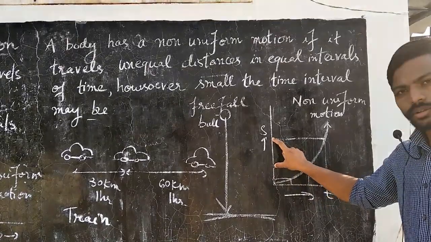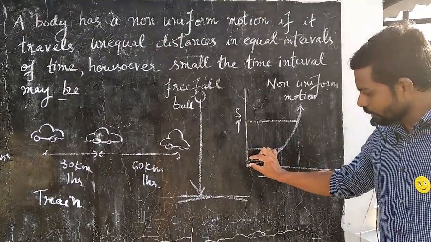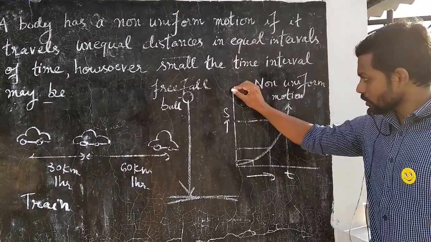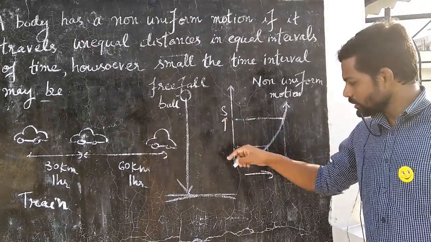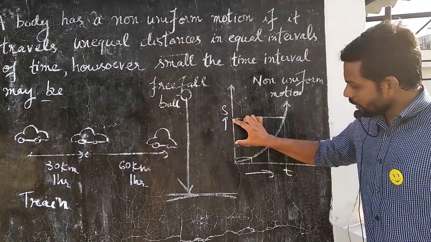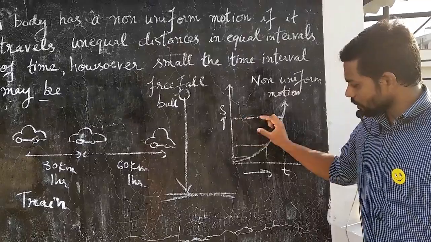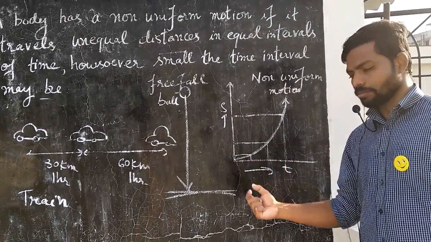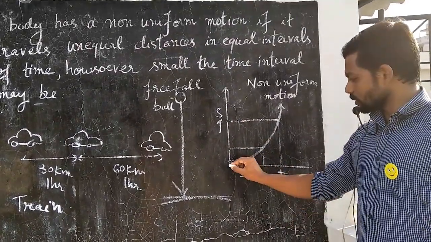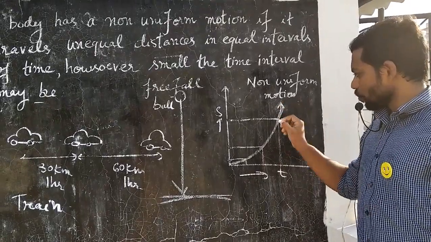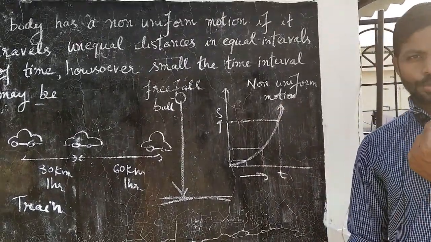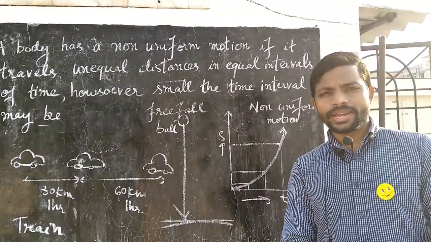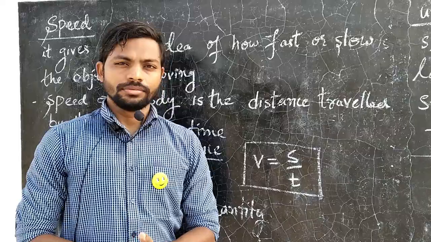The distances covered are different because on the y-axis I'm taking distance. You can see the intervals of distance are different for the same intervals of time. So it's because this is a curved line for non-uniform motion. Hope you understood about uniform and non-uniform motion.